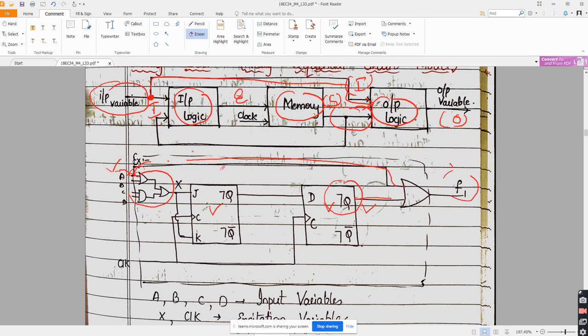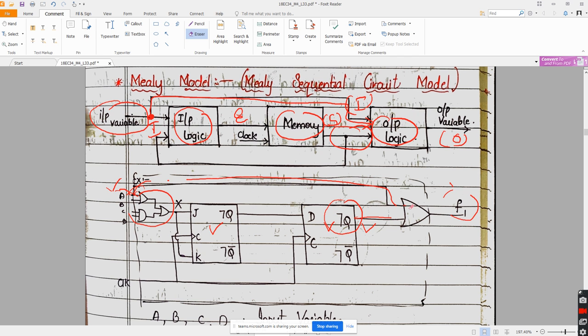Now tell me, is this diagram for the Mealy model or the Moore model? Mealy model. Why? Look here, one input is the output of the D flip flop, which is nothing but S. I can treat it as S, whereas another input is the input variable A, which I call I. So the output depends on the input variable and the state of the memory. That's why, which model is it? Mealy model.